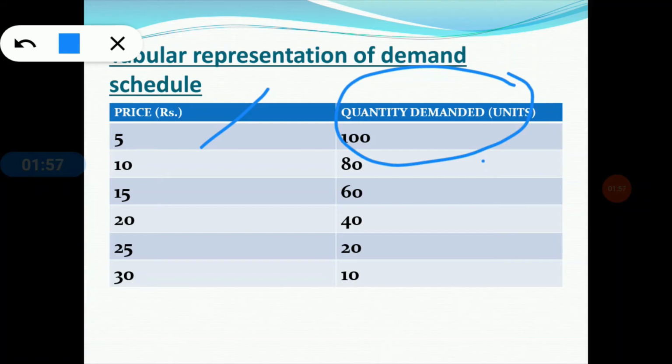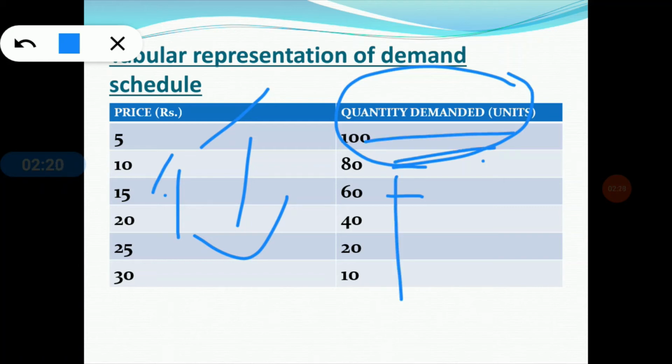For a price of rupees 5, the quantity demanded is 100. At rupees 10, the quantity demanded is 80. At rupees 15, quantity demanded is 60, and so on. So as price increases from 5 to 10, 15, 20, 25 and so on, the quantity demanded decreases: 100, 80, 60, 40, 20, 10.